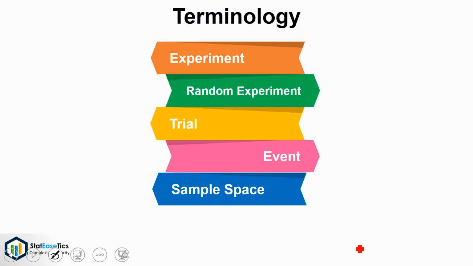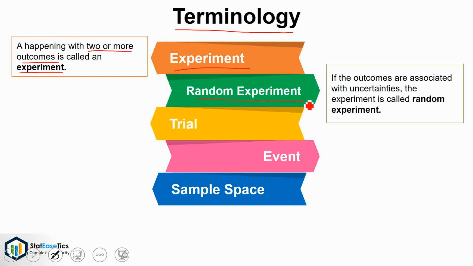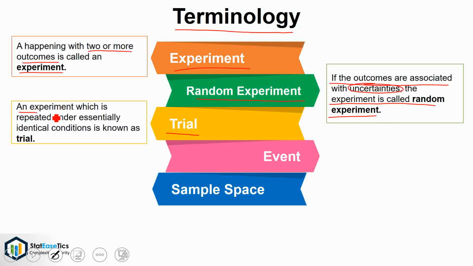Let's check out the terminologies linked with probability. Beginning with experiment. A happening with 2 or more outcomes is called an experiment. Random experiment. If the outcomes are associated with uncertainties, the experiment is called random experiment. Trial. An experiment which is repeated under essentially identical conditions is known as trial.